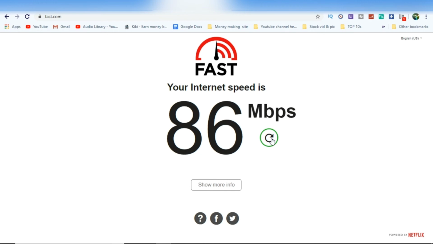It depends on upload speed. If you have good upload speed, you can get paid tons of money. For now, I have 86 mbps speed. This is my internet speed. If I install the app, I go to install, I will install it, and I get paid $8.6 per month. I don't do anything, but I get paid $8.6 per month.